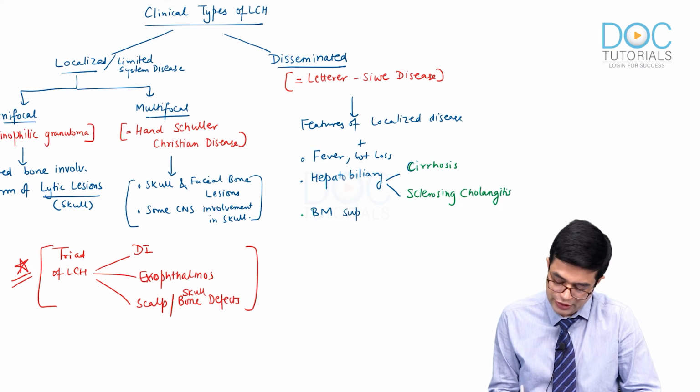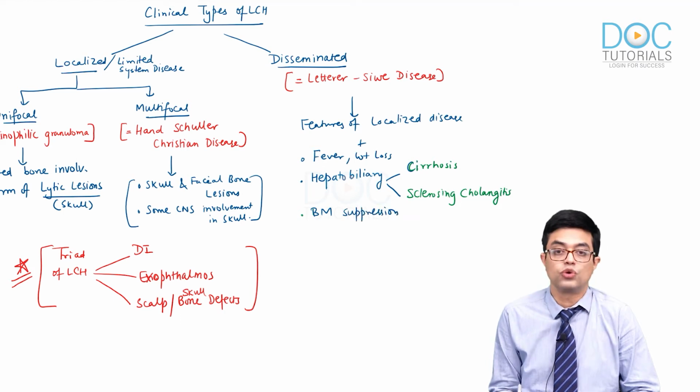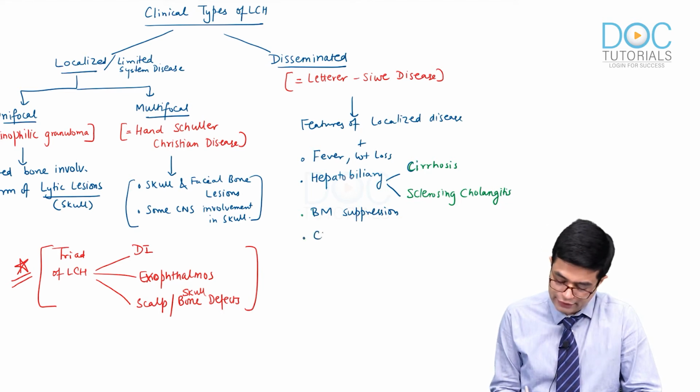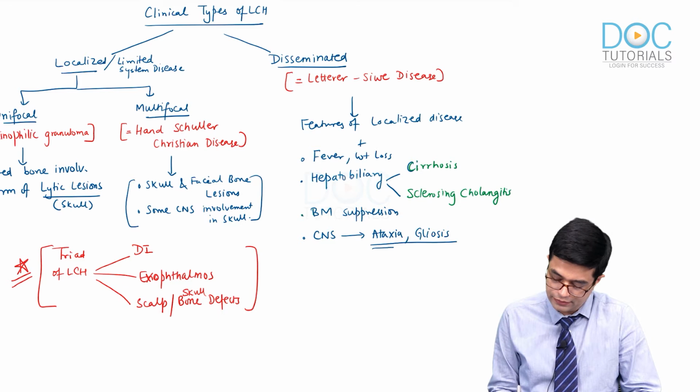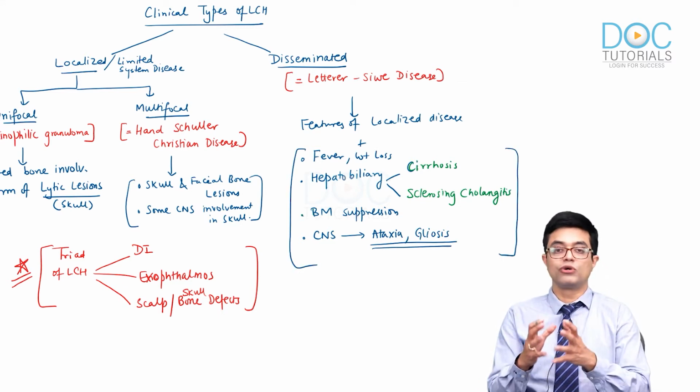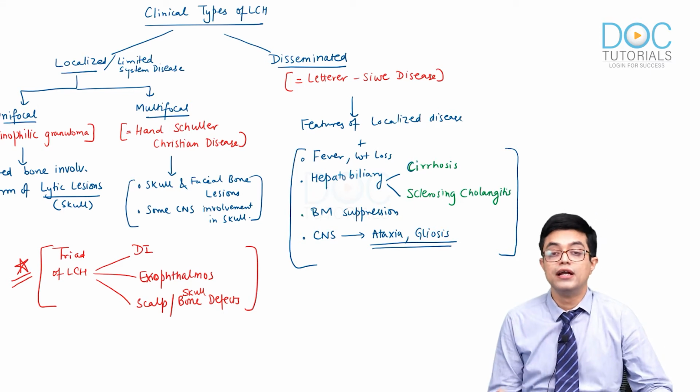There may be involvement of bone marrow leading to bone marrow suppression. So, there may be anemia, thrombocytopenia and neutropenia, and sometimes there may be CNS involvement in the form of ataxia and gliosis, which is not usually seen in the unisystem disease. So, any of these features along with localized disease is called Lederer-Siwe disease.